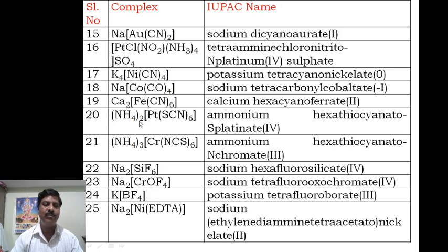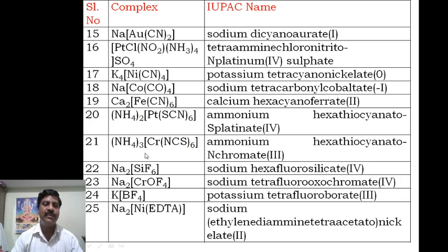Then this is another example, ammonium, it is also called as ammonium. Then hexacyanato S, that is a platinate. What is the oxidation state? This is -1 into 6 means -6. Ammonium is +1, that is +2, plus that is +4. Therefore we say ammonium hexacyanato S platinate 4 is the name of this compound.